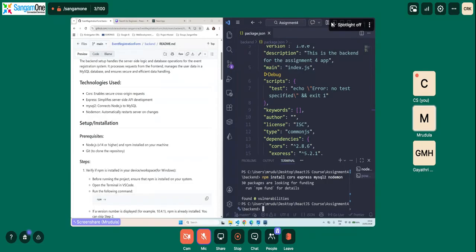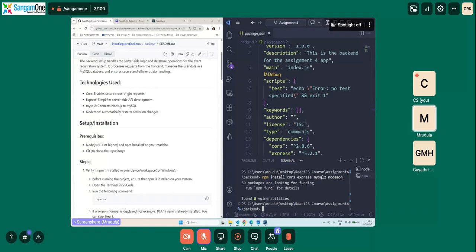So yeah, CORS is done. So next is Express. It simplifies server-side API development. So what does it mean actually? Basically, when you try to build a server, you need to have different APIs, different routes. What Express does is it makes it easier to build this.